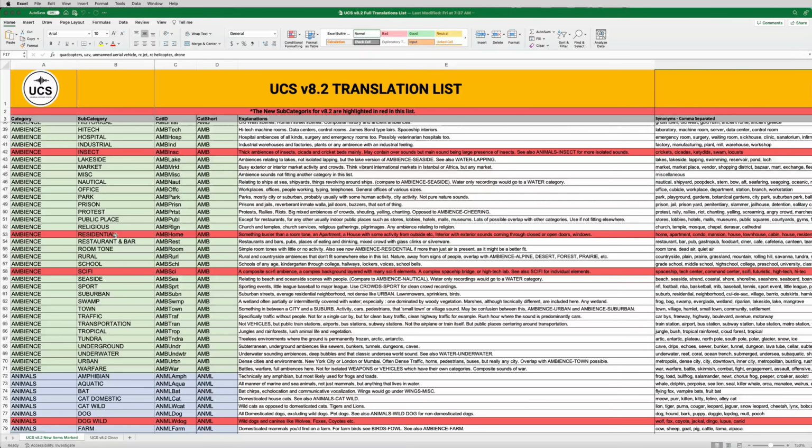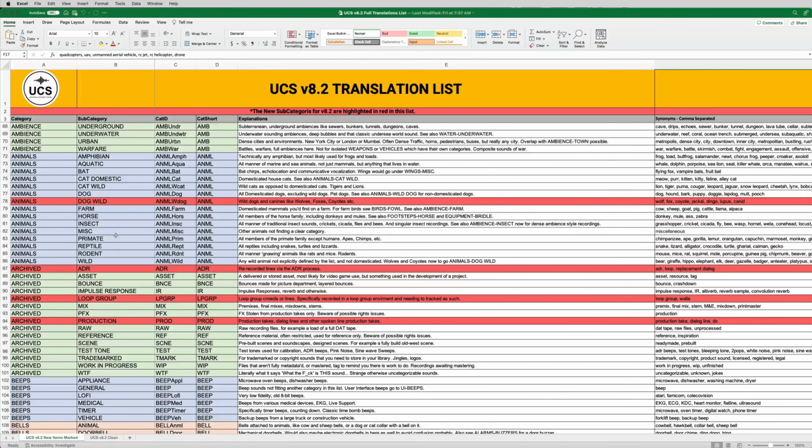Ambience residential is kind of a new one. The idea here is that it's something in between a room tone and, say, an urban ambience. So you might have an apartment in New York City, but you're still recording it in the home. So it doesn't quite go in urban, which tends to imply an outdoor ambience, but it's more busy than a room tone. It has activity. It has things from outside, maybe sirens and car alarms and things like that. So really, ambience residential is designed for something you recorded inside in a place of residence that's busier than a room tone in and of itself.